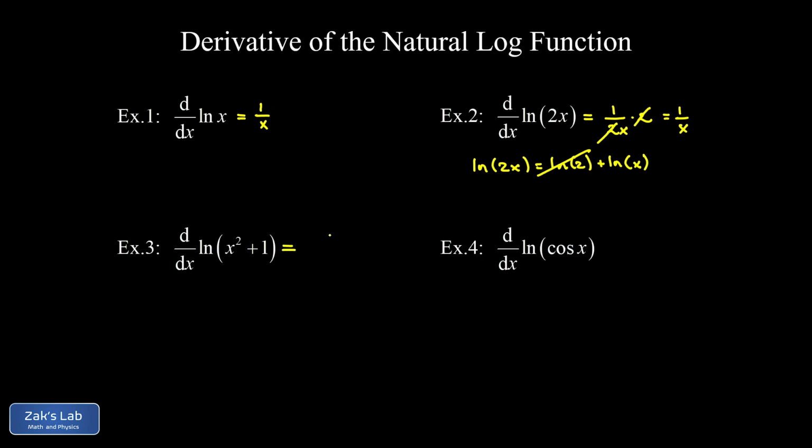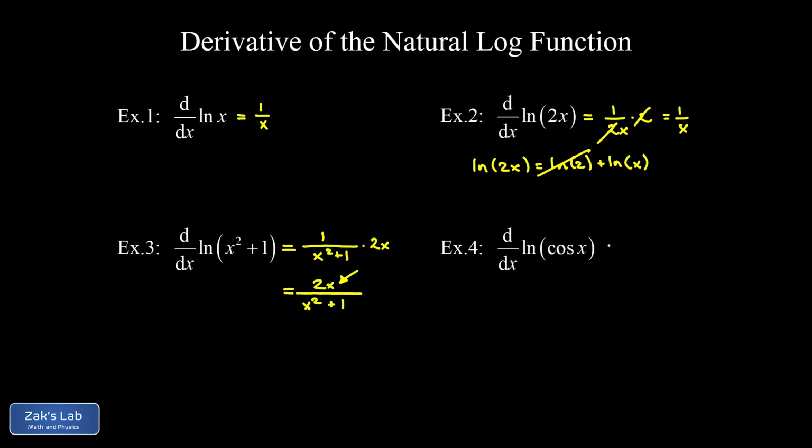In our third example, we have another application of the chain rule. I have a natural log of x squared plus 1. So again, I differentiate with respect to the interior, treating x squared plus 1 like a single variable for the moment, I get 1 over x squared plus 1. And then the chain rule says we have to tack on the derivative of the argument of the log function, which is 2x. So it's a little bit nicer if we write that as 2x divided by x squared plus 1. And I want to point out here, because this is so important to recognize in calculus 2 and differential equations and so on, whenever you see the derivative of the denominator sitting in the numerator, you know you're looking at an expression that resulted from differentiating a natural log while using the chain rule.